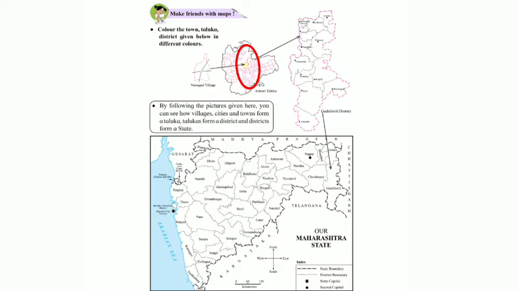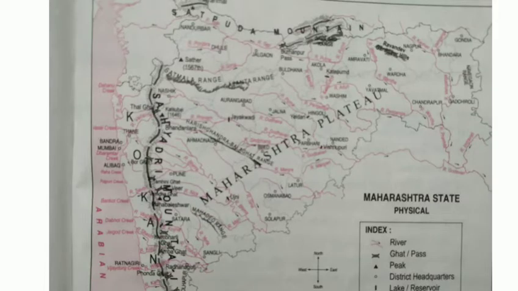And now this Armori taluka, where is it? See, it is in the Gadchiroli district. And students, this Gadchiroli district is in the state of Maharashtra. So in this way, villages, cities, towns form a taluka, a taluka forms a district and districts form a state. Now students, coming to page number 94, make friends with map.